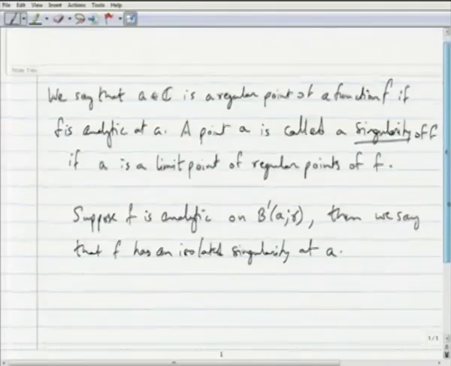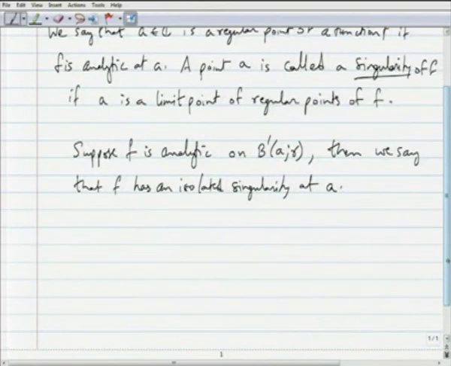If f is analytic in this punctured or deleted neighborhood, it could happen that actually f is analytic at A, but we did not define it there, that is all. In that event we say that such a point is a removable singularity of f at A. This is the trivial case which we will consider first, and then we will classify other kinds of behavior of f around A. So, firstly I will start by giving some examples.